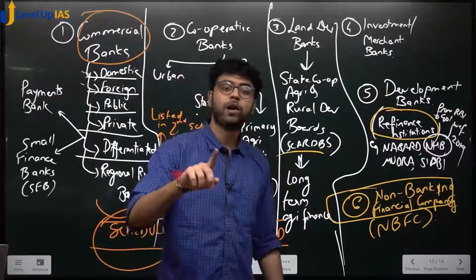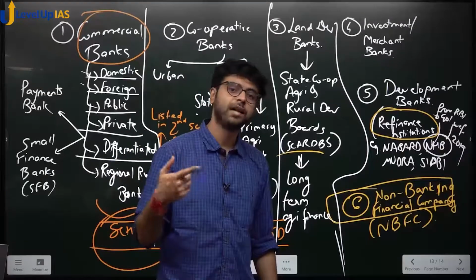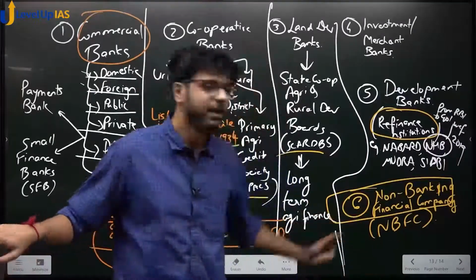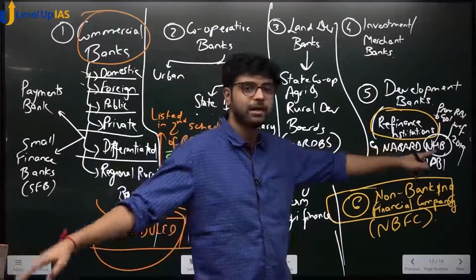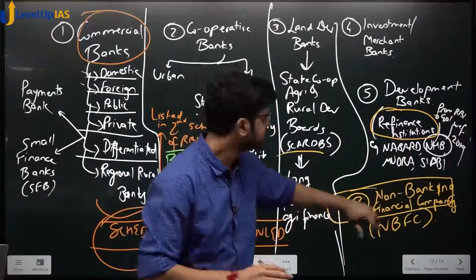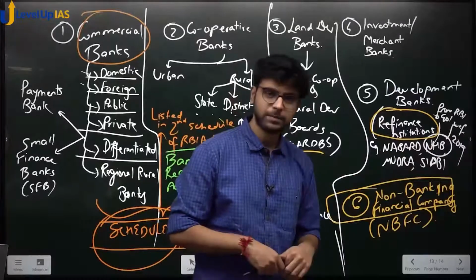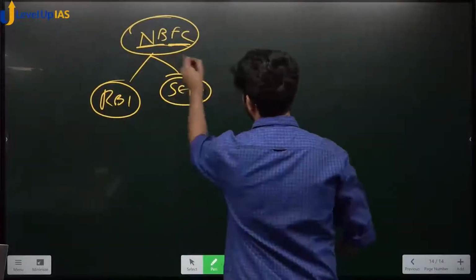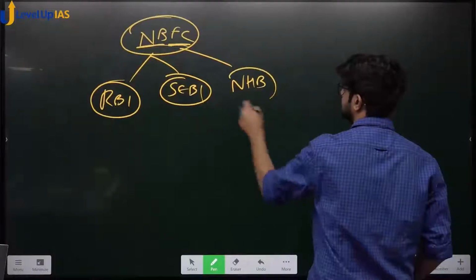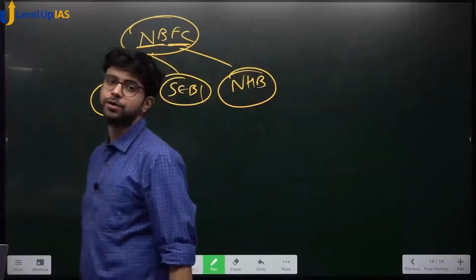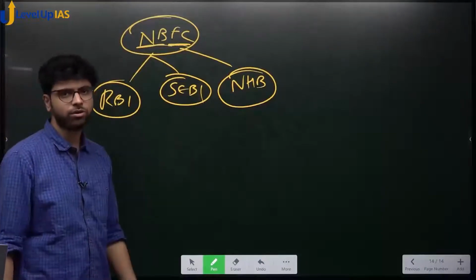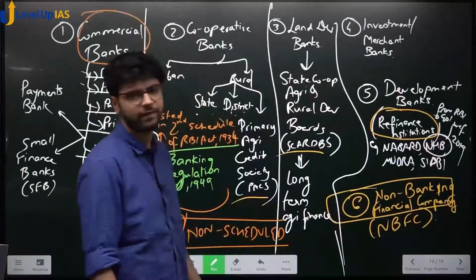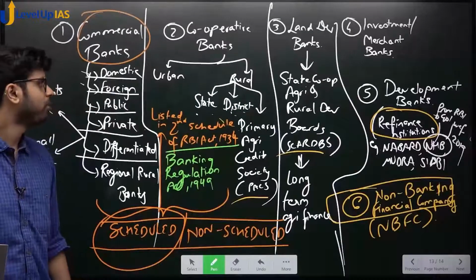Okay? When we speak about Housing Finance Company, HFC, we have seen Housing Finance Company in the RBI material. Housing Finance Company is a type of NBFC. Okay? This is the National Housing Bank. Housing Finance Company is a type of NBFC registered with the National Housing Bank. Did you understand what I said? So I would add one more thing here. National Housing Bank. Okay? Controlled by RBI, SEBI and NHB depending on the area in which they operate. Very simple, very straightforward, no problem.